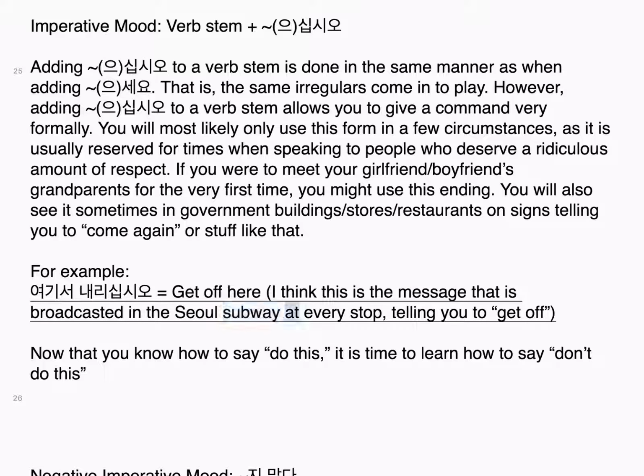The same is done when telling somebody not to do something. If you want to tell somebody to not go, you should add 지 말다 and conjugate it using one of the many imperative mood conjugations.